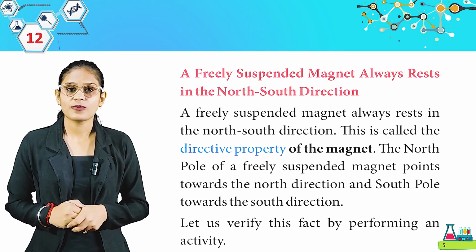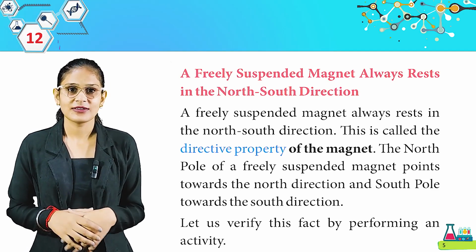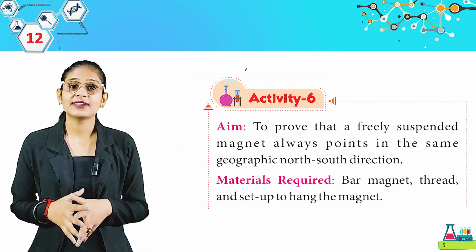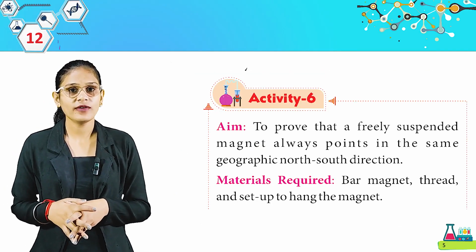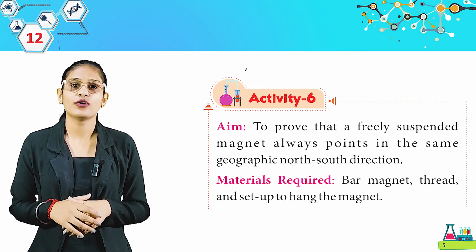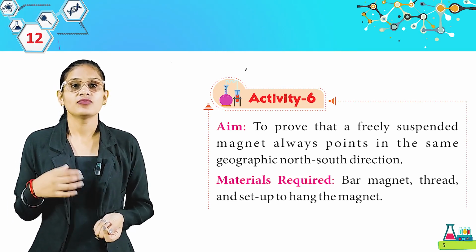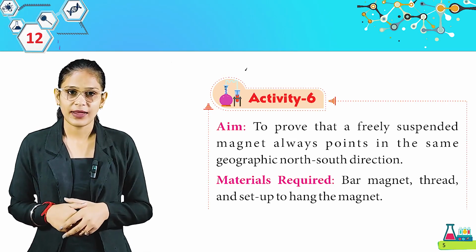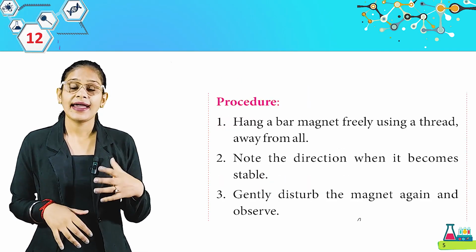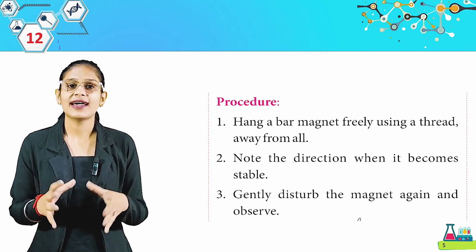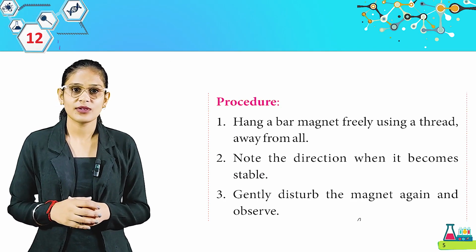Let us verify this fact by performing an activity. Here is activity 6. Aim: to prove that a freely suspended magnet always points in the same geographical north-south direction. Materials required: a bar magnet, thread and a setup to hang the magnet. Here is the procedure. Hang a bar magnet freely using a thread, away from all other objects. Note the direction when it becomes stable.